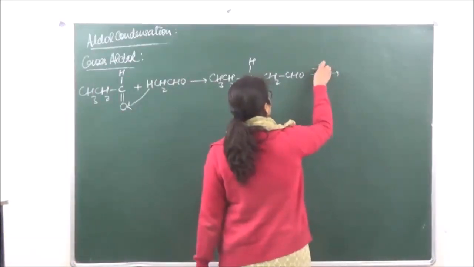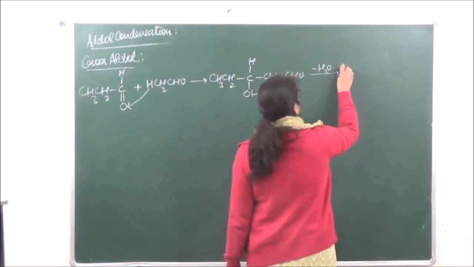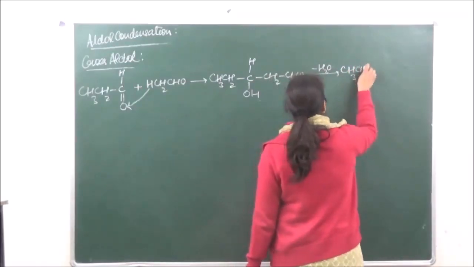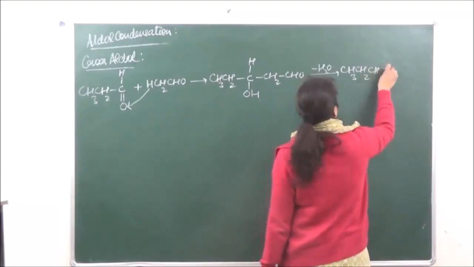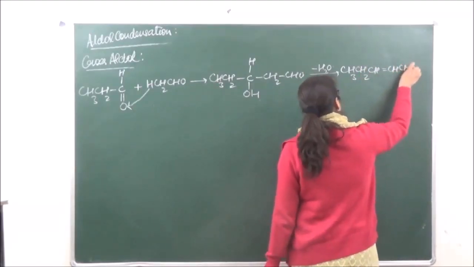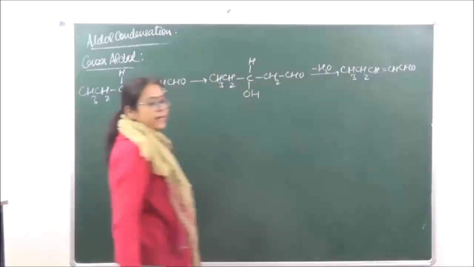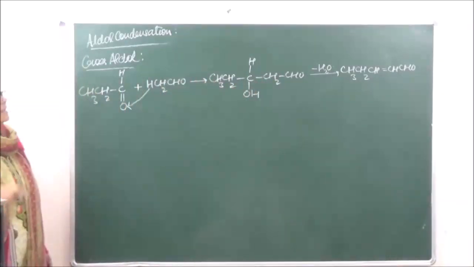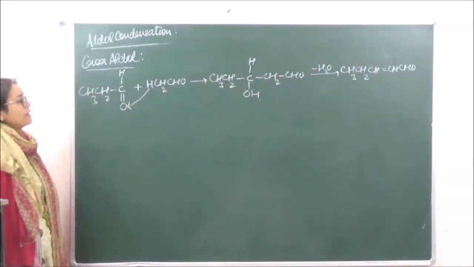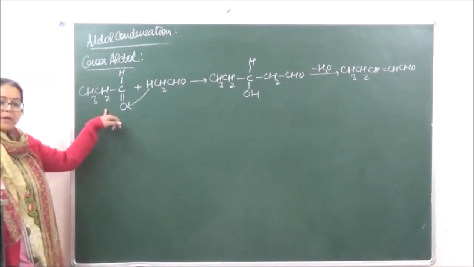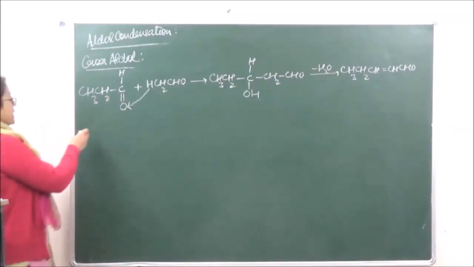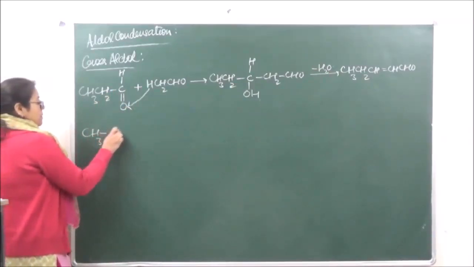Then it loses a water molecule and we are going to get over here an unsaturated aldehyde, right? Now the same reaction can also be done in a different manner where we are going to consider the alpha hydrogen of propanal. So we are going to write it in an opposite direction.